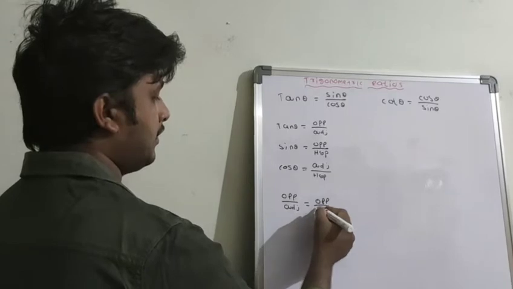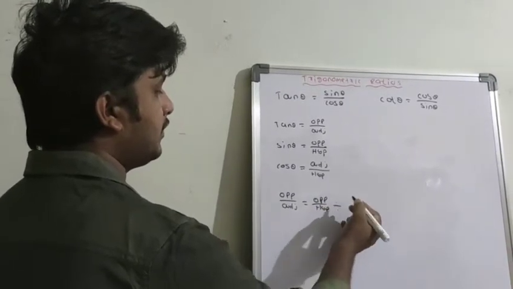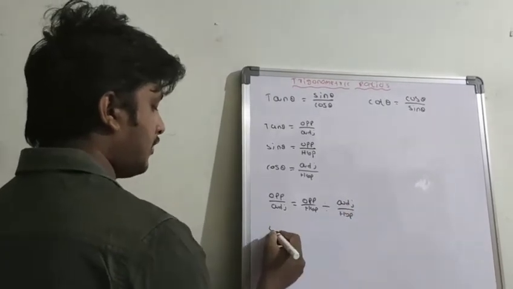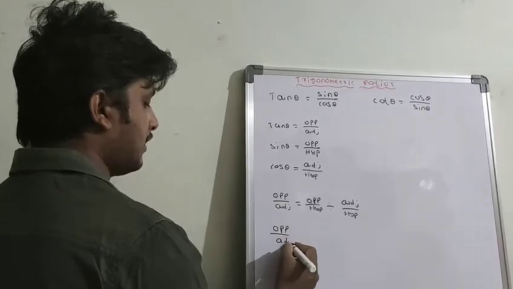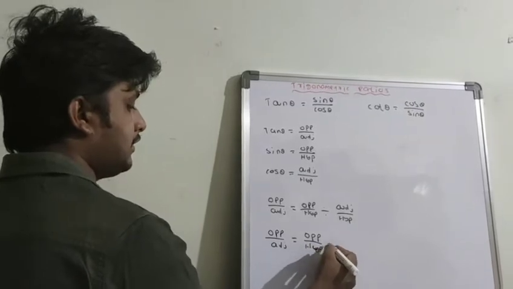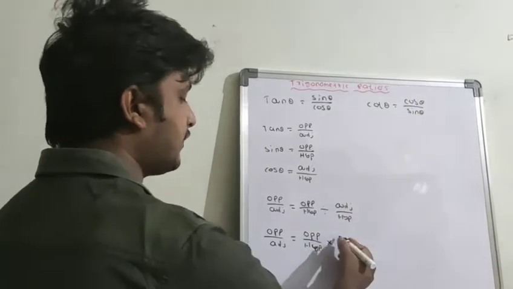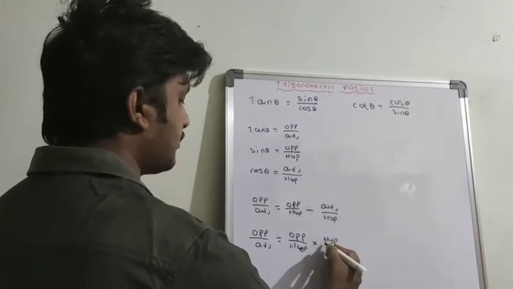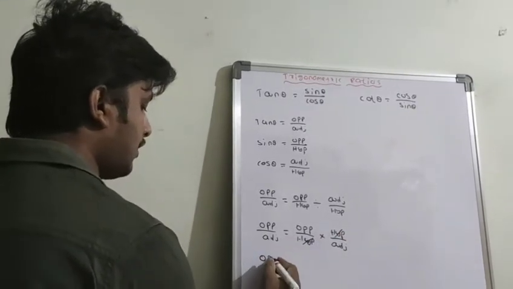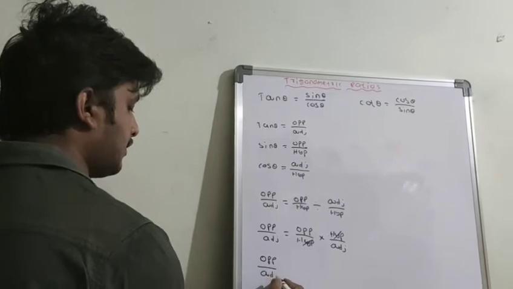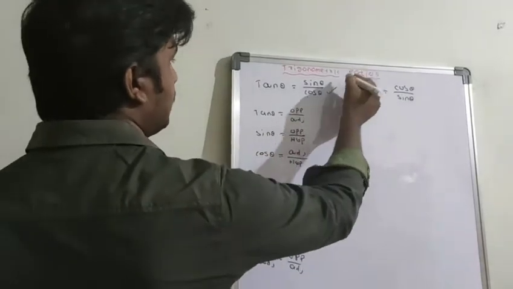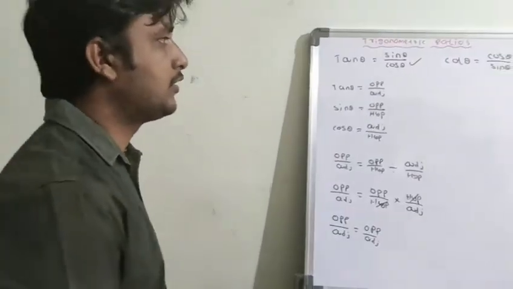Opposite by hypotenuse divided by cos theta, adjacent by hypotenuse. So opposite by adjacent side is equal to opposite by hypotenuse, and change division into multiplication so that the second fraction will become reciprocal. So hypotenuse by adjacent, hypotenuse gets cancelled. Therefore, opposite by adjacent side equal to opposite by adjacent side. So this is true. So tan theta equal to sin theta by cos theta.